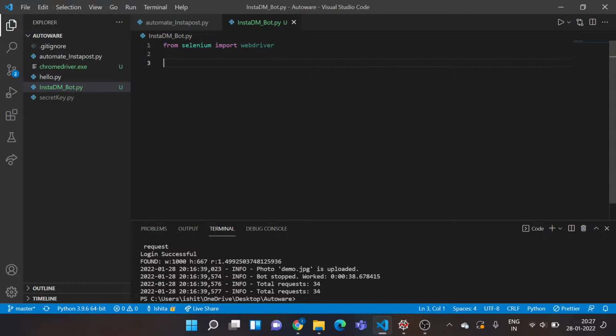Once I'm done with this, now let's see what's the agenda for this one. I want to automate the login process that I do usually perform manually whenever I want to get my Instagram logged into my browser and I want to send a message to someone. So I need to automate that login process first. The second step would be going to the DM section and actually searching for the usernames I want to send a message to, and I need to have a message that I want to spam.